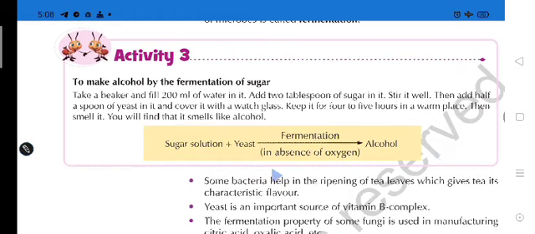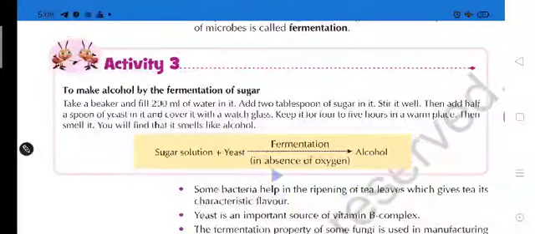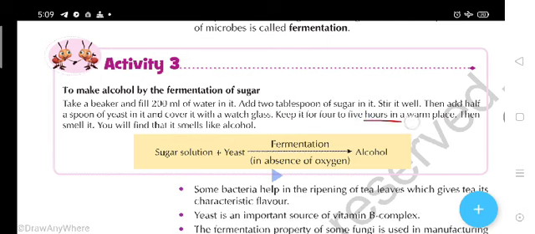Then add half a spoon of yeast in it and cover it with a watch glass. Keep it for 4 to 5 hours in a warm place, because we have to provide the suitable condition for growing yeast. And then smell it.